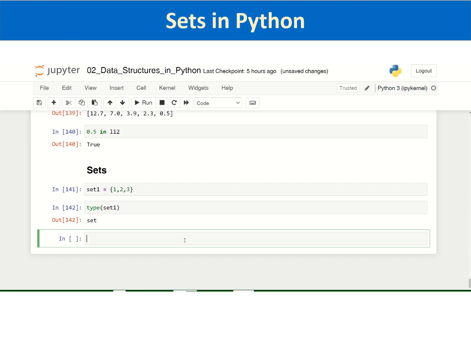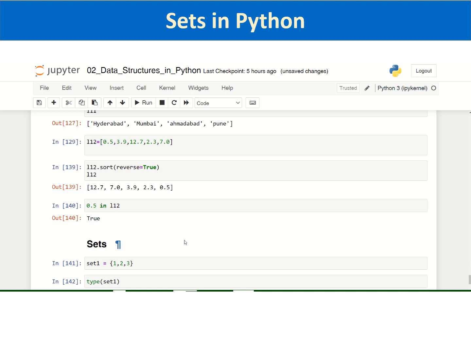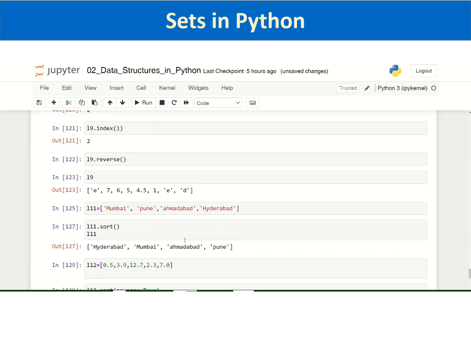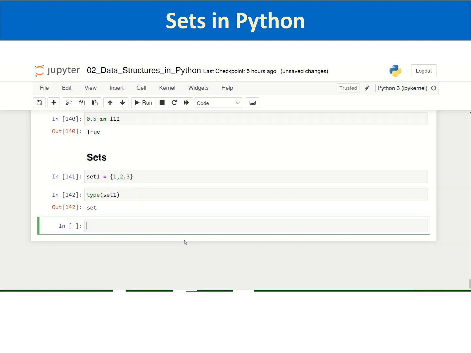Let us make use of a list defined earlier, but none of the lists have multiple elements. Let us define a new list and then create a set out of it. Let us say I am defining two lists. List1, I am saying 1, 2, 3, 4, 5, and then I am defining list2.